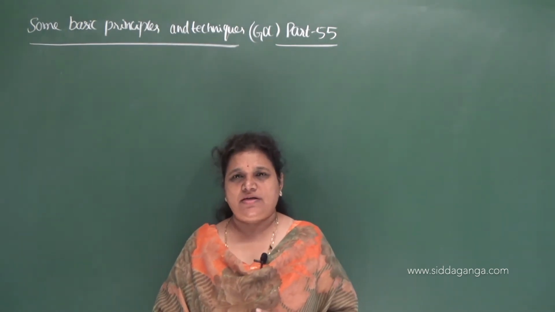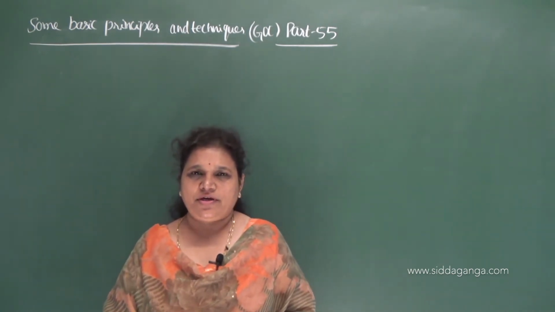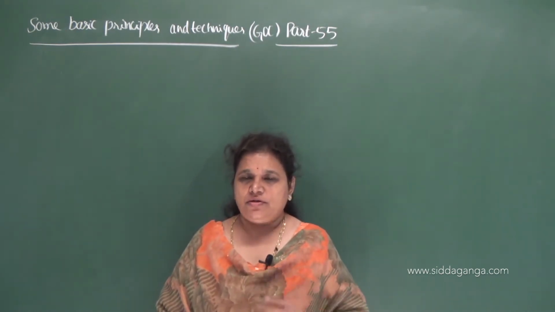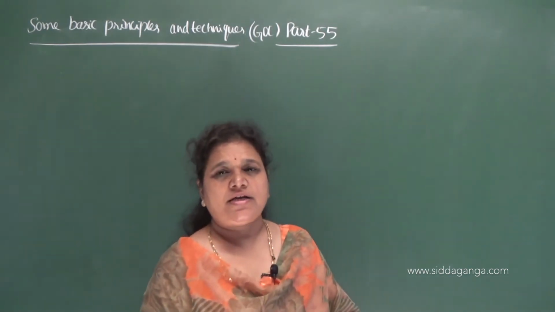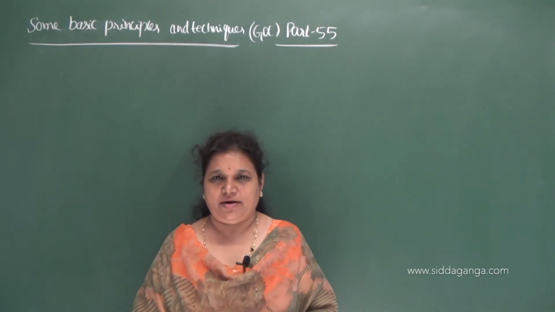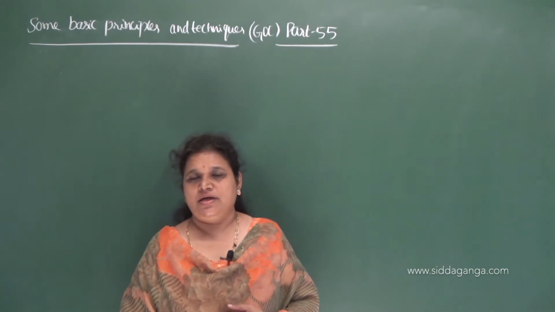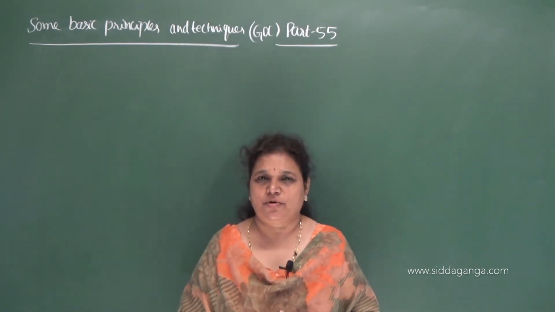In the previous class we discussed one of the important electronic effects, that is the hyperconjugation effect. In the hyperconjugation effect, an interaction takes place between sigma electrons and pi electrons, and the hyperconjugative structures definitely increase the stability of the molecule.